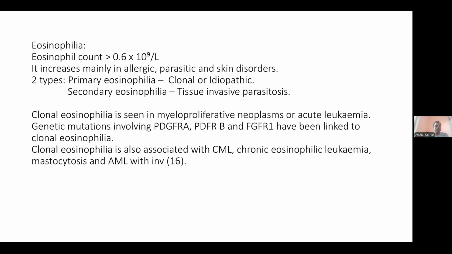It may be again primary chronic myeloid leukemia. In the case of primary eosinophilia, then chronic eosinophilic leukemia, then mastocytosis, AML M4 EO, that is the acute myeloid leukemia M4 stage as per FAB classification, idiopathic chronic eosinophilic pneumonia, and acute eosinophilic pneumonia with respiratory failure. Coming to the allergic states in the case of primary eosinophilia: asthma, urticaria, hay fever, and rhinitis.